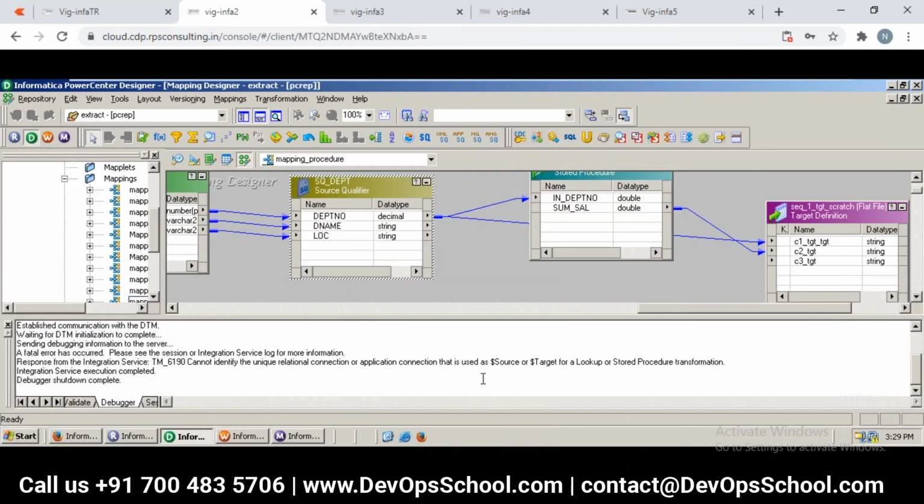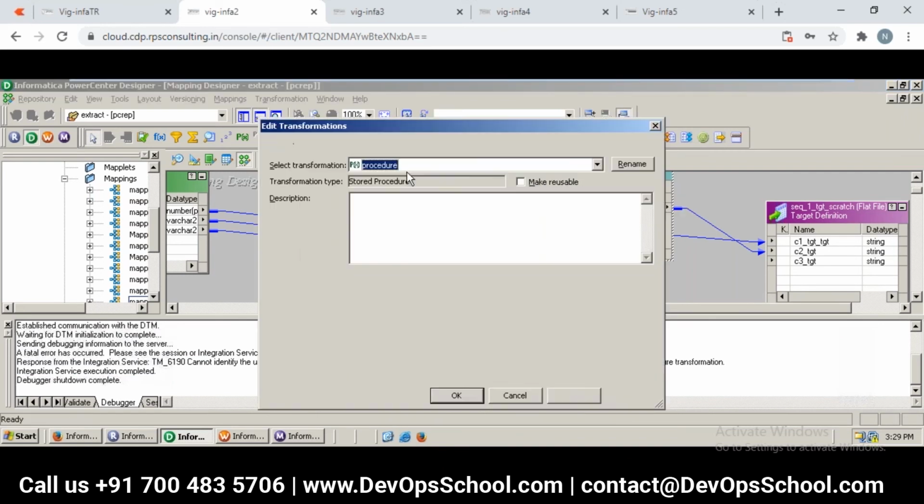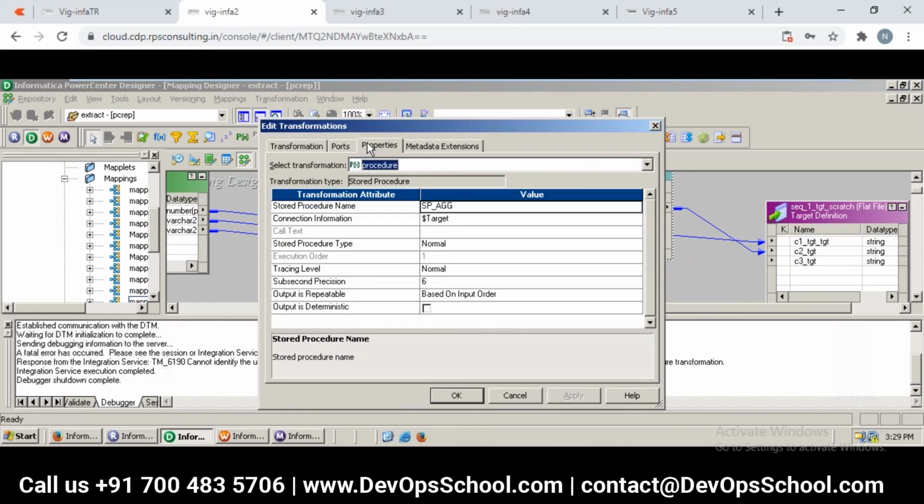So it looks like there's a problem here. That's why it's unable to set the debugger. Why? Can you see here? Cannot identify relational connection. This is the problem we have, and that is why the debugger is not getting started. So what do we need to do? In SP, it looks like Dinesh has not changed the target. So that's why we are getting this error.